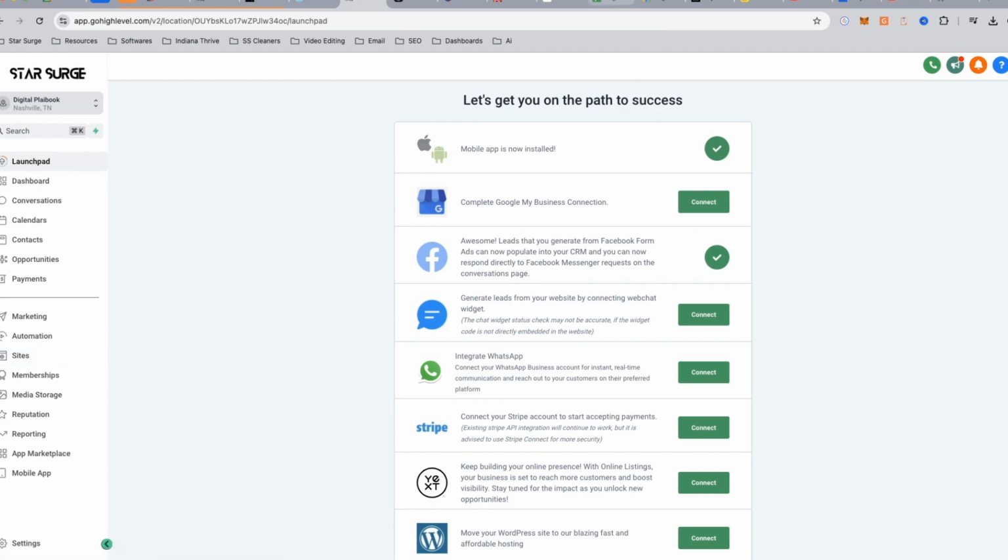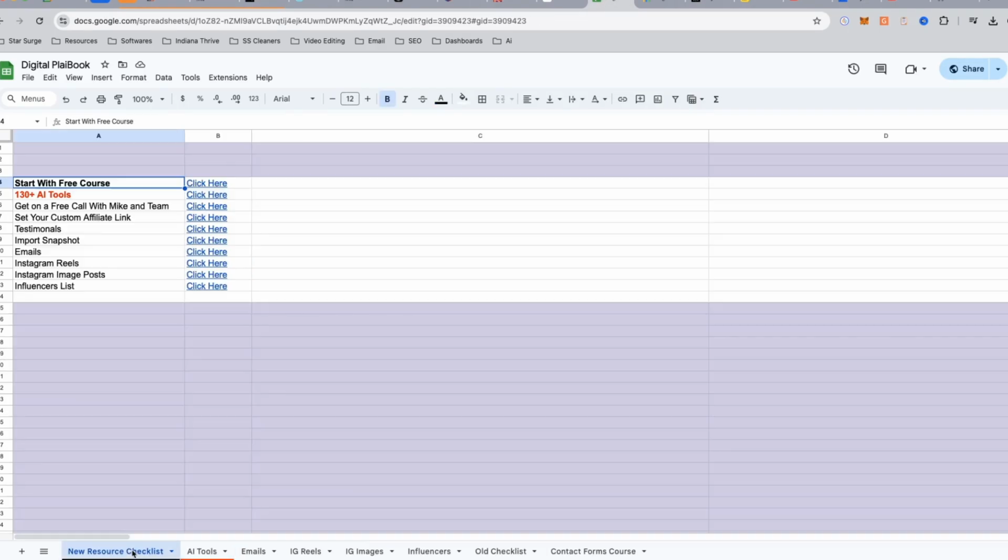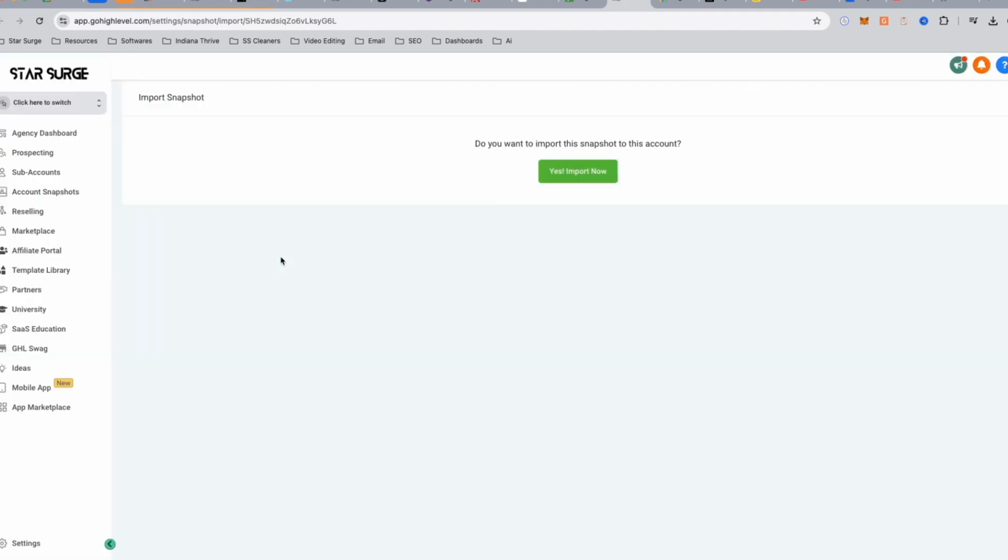So if you go over here to the new resource checklist down at the bottom, you're going to want to hit import snapshot. What this is going to do is literally import basically what I use in my account into your account. So you'll have all the done for you automations, all the funnels, all the websites, all the different tags and custom values, and it saves so much time.